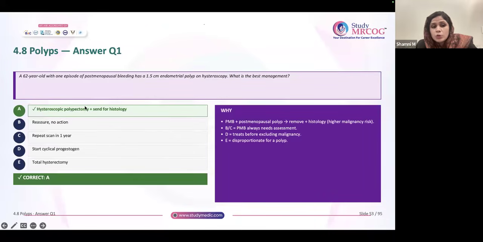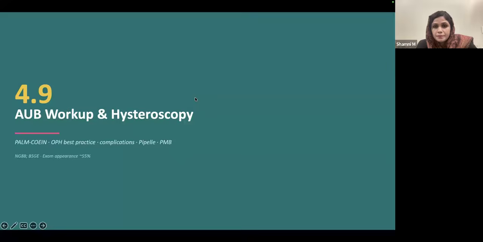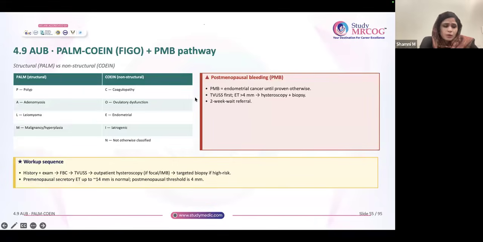So, if you get one option, hysteroscopic polypectomy, and a second option, hysteroscopic polypectomy plus histology, you have to choose this option, okay? Histology plus polypectomy. So go through all the options and then only select your answer. In MRCOG part 2, more or less all the options are very related. It is very close, so it's very difficult to choose sometimes. So you have to use your logic plus the theory background, whatever you know. Use your logic and then select, and go through all the options. Scrutinize all options properly. Otherwise, you will go wrong.